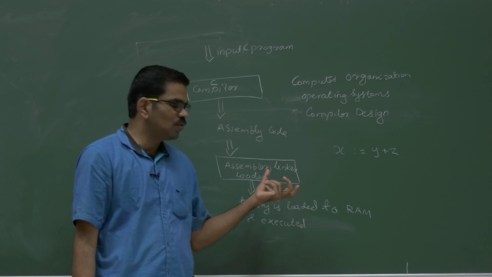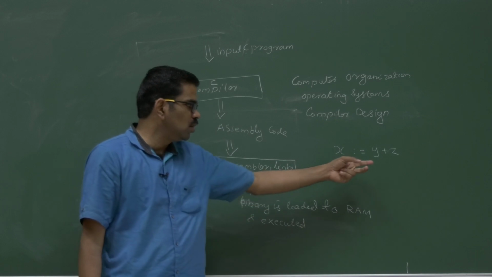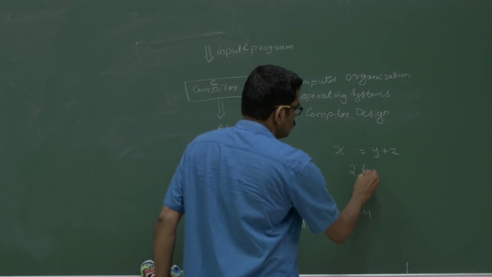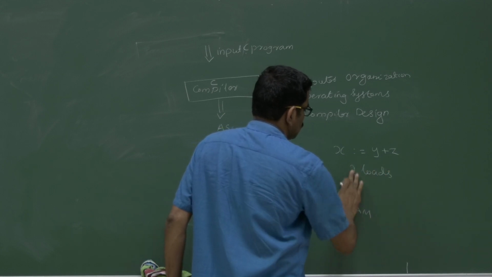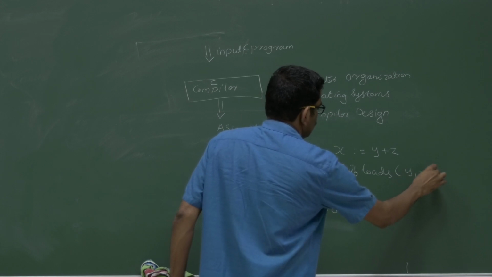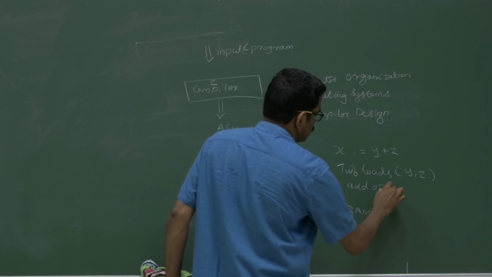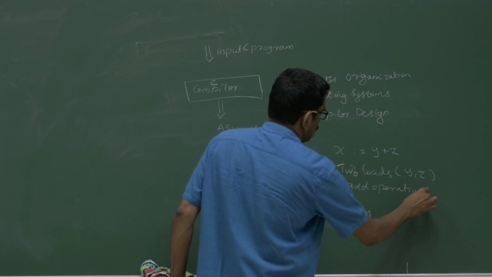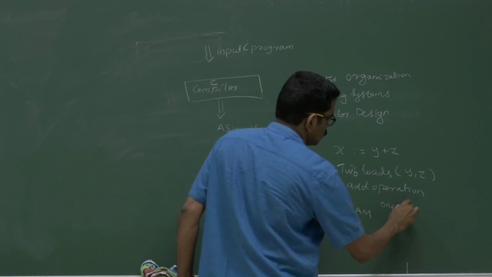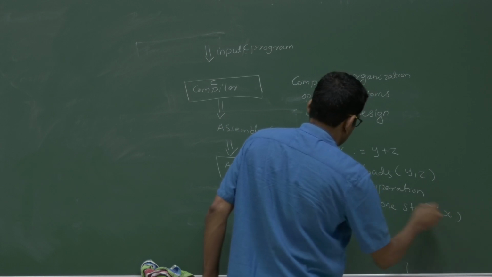It may be like four processor instructions: two loads for y and z, one for the add operation, and one store for storing x.